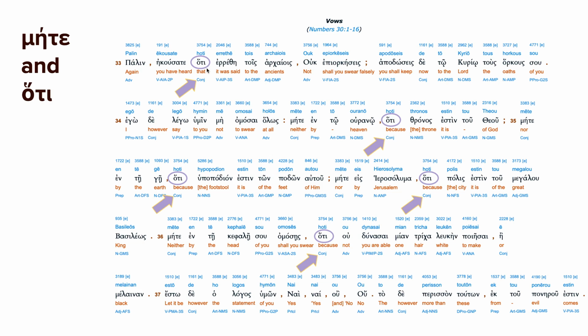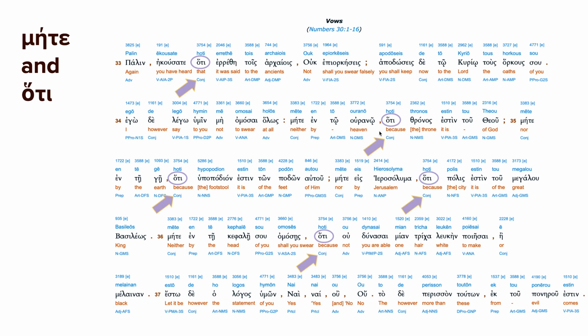It could also introduce direct discourse, like he said, I love you to Sally. So it's not you saying I love you, it's he said it. So that we call direct discourse. So both indirect and direct discourse can be introduced with hoti. But here it means because.